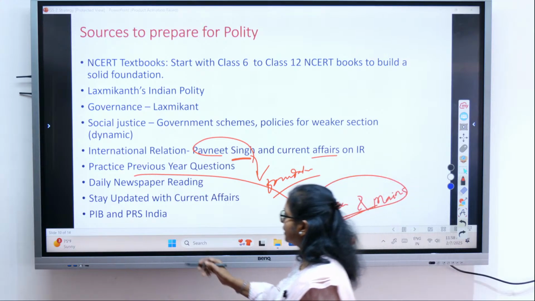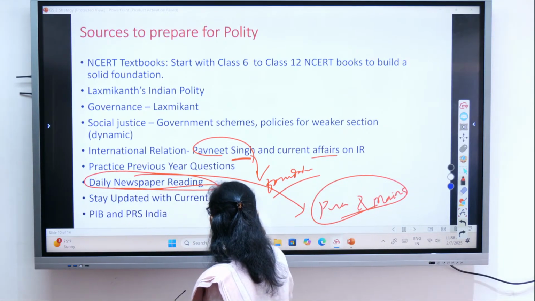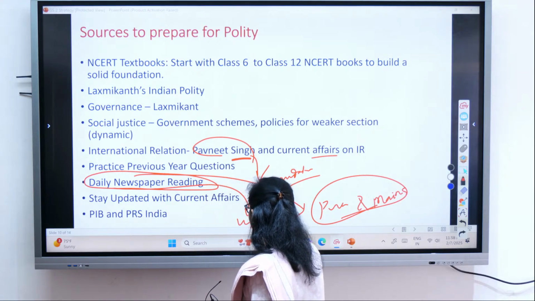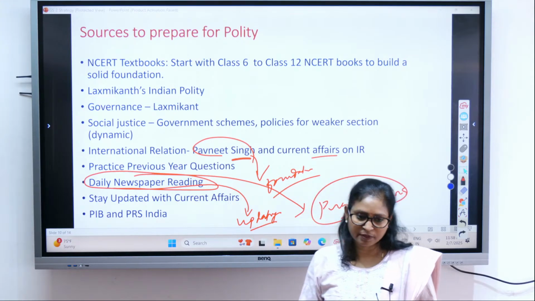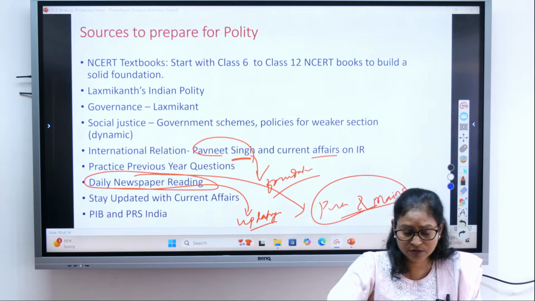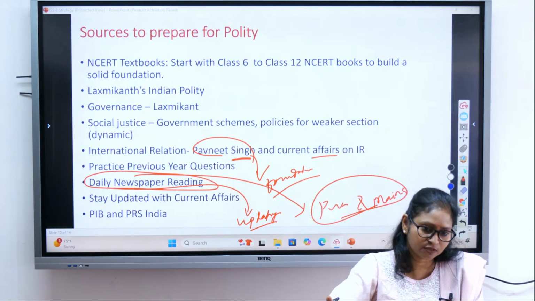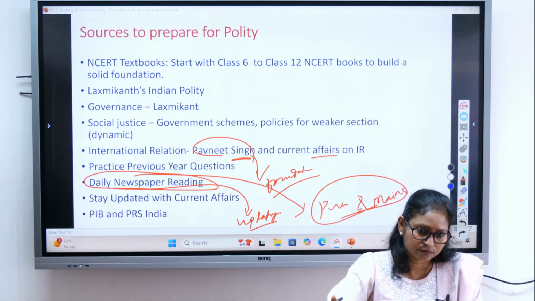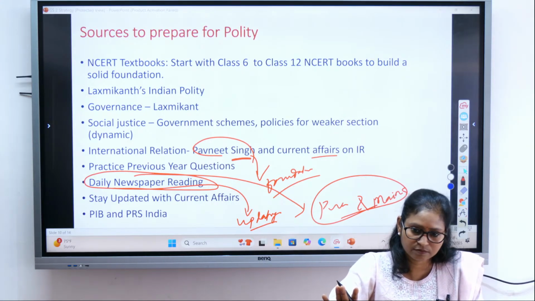The daily newspaper reading, again, is very, very important. It will help you in updating, for example, any Supreme Court judgment or any important bills, laws, policies. That will help you in updation, right? They can directly ask the question from there. So newspaper reading is paramount. You have to read the newspaper regularly.